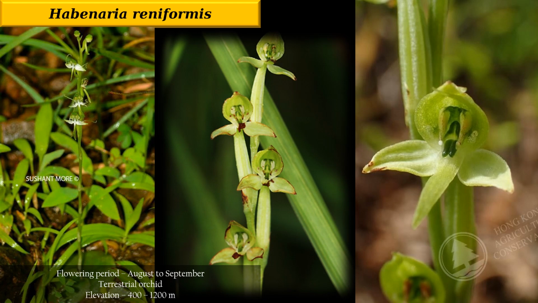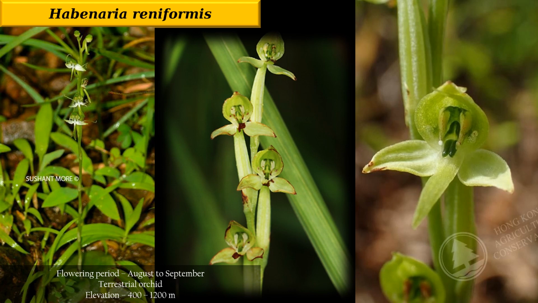Now we will talk about Habenaria reniformis. As I have told earlier, in Habenaria the green color is common and you can only identify by their spur or their flower variation. Here you can see it is very different from our previous Habenaria species.